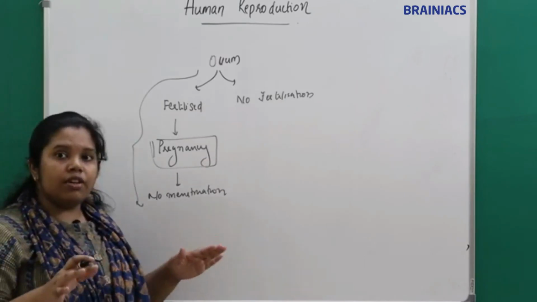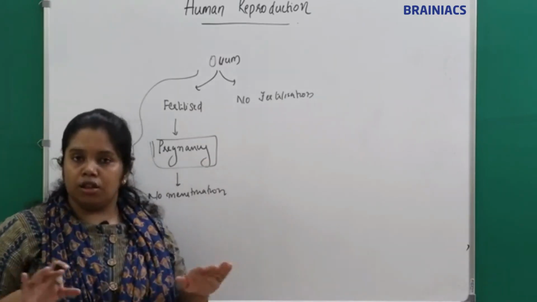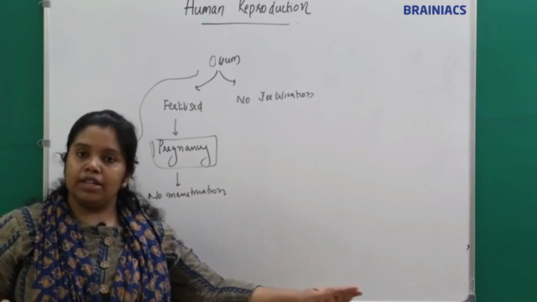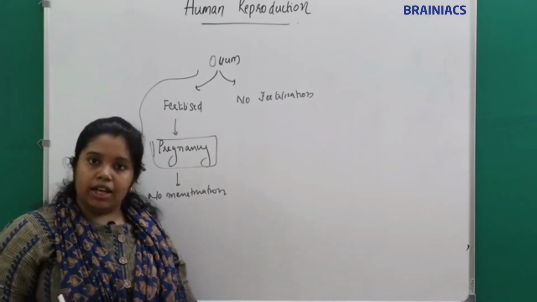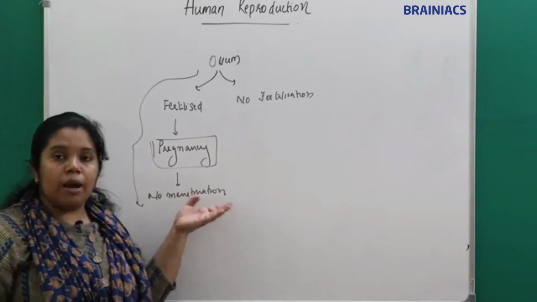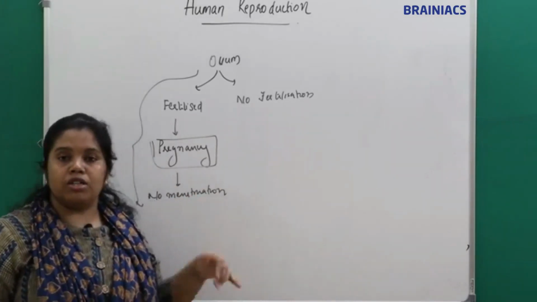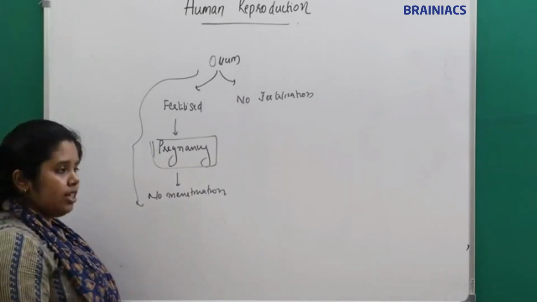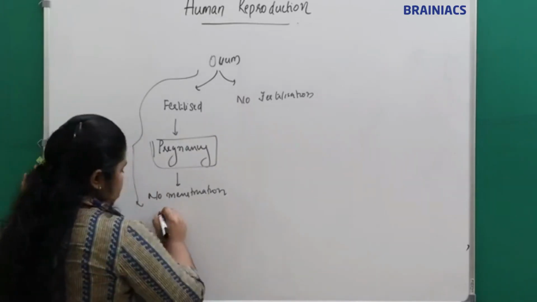But is it exclusive? If there is no menstruation, can it only be pregnancy, or can there be other causes? It can also be due to other reasons. What are the other reasons for absence of menstruation?